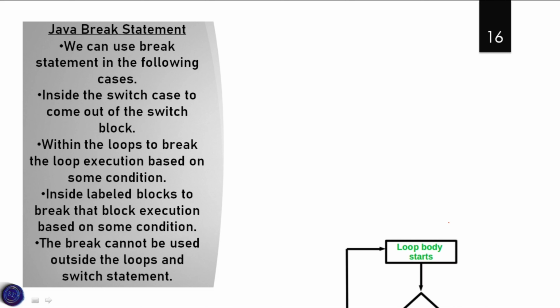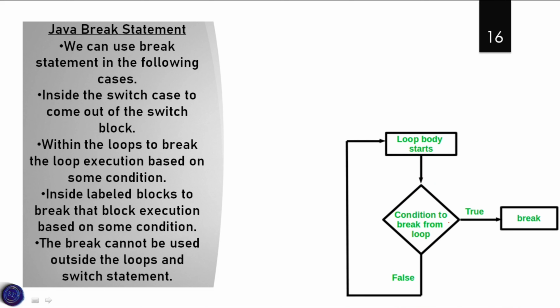Okay, now let us discuss the flowchart. First, the loop is started. After starting the loop, there is a condition to break from the loop. In order to break on that condition, we use the break statement. If that condition is true, the loop will break. If the condition is false, the loop body starts again. In this way, the break statement works.